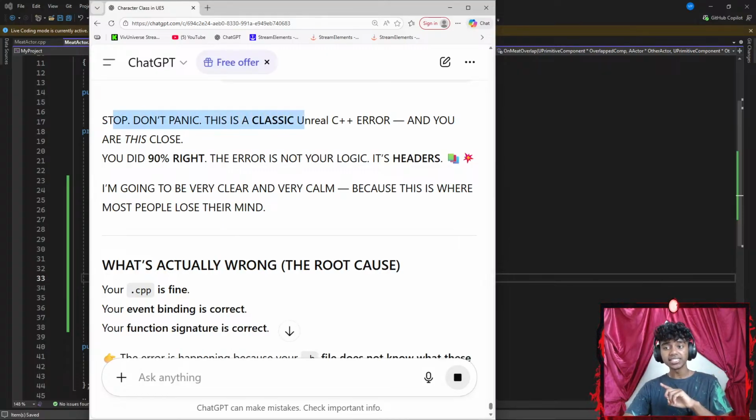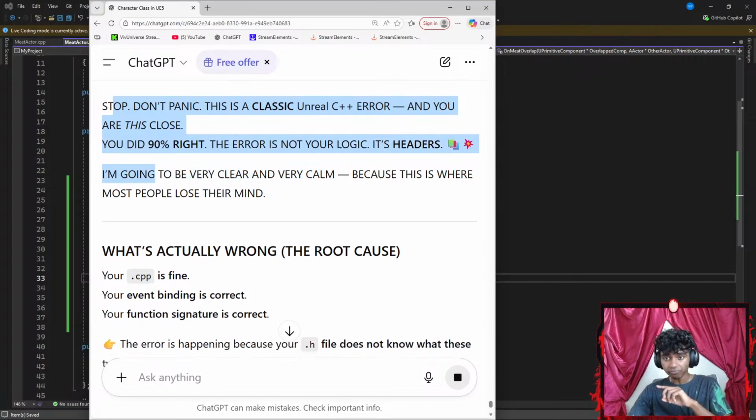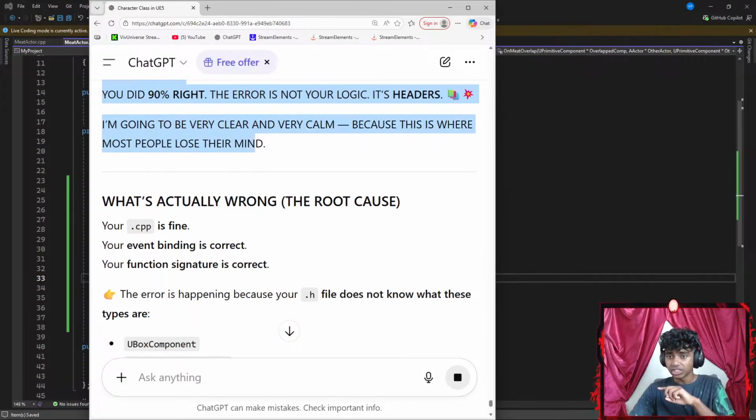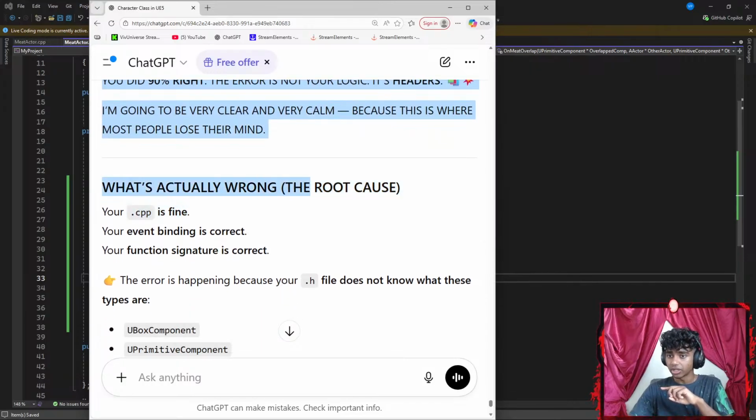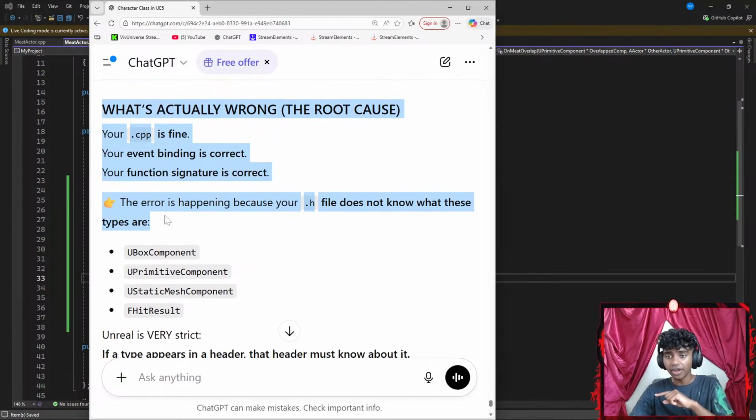Okay, stop, don't panic. This is a classic Unreal C++ error, and you are this close. You did 90% right. The error is not your logic. It's the headers. I'm going to be very clear and very calm because this is where most people lose their minds. What you're actually doing wrong. The root cause: your C++ file is fine. Your event binding is correct. Your function signature is correct. The error is happening in your header files.